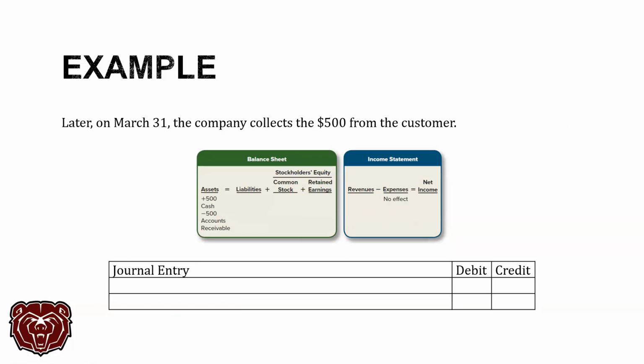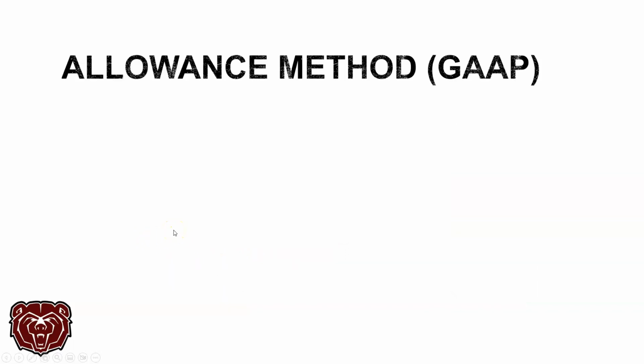So let's talk about when we collect the money from the customer. Okay, so let's say we collect $500 from the customer. Well, you're going to debit cash because we're trying to increase an asset here. We're going to increase it by $500. We're also going to decrease that receivable asset because they no longer owe us that money, right? So you'll notice no impact on the income statement. There's no revenues, no expenses, no net income earned here because we already recognized the revenue earlier on when we provided the service. Here, we've got a net zero impact. We increase cash by $500, that's an asset. We decrease accounts receivable by $500, that's also an asset. Net zero impact on your accounting equation.